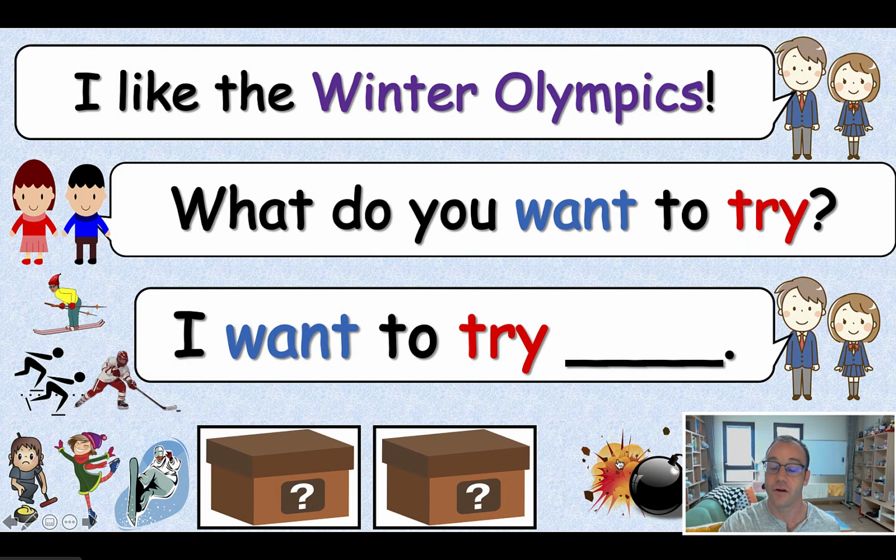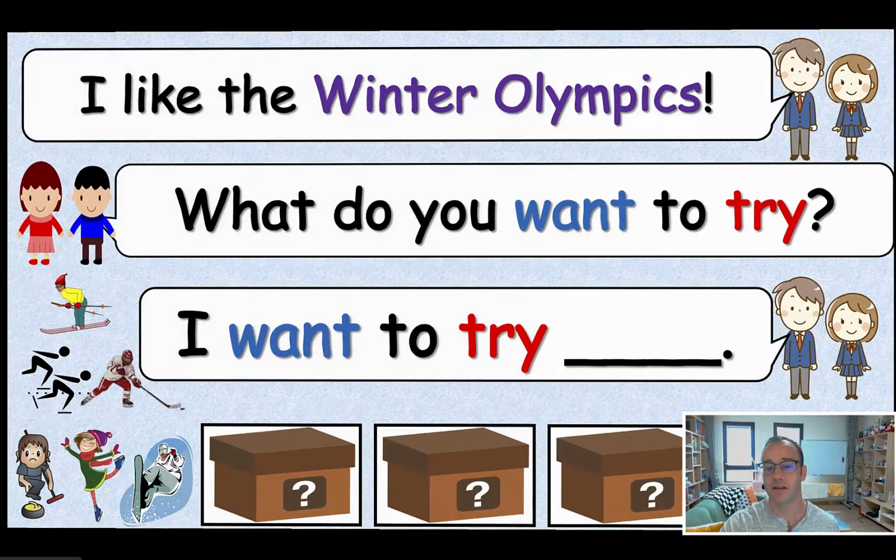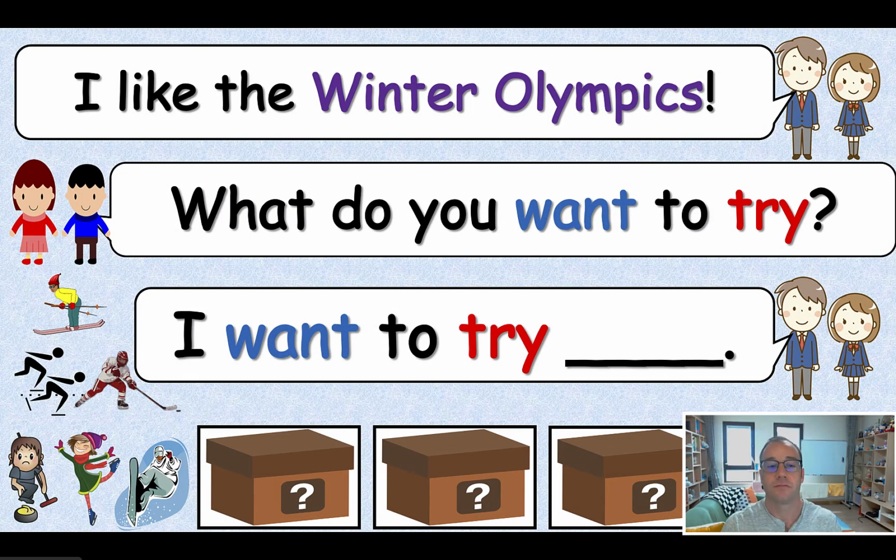And they choose one. Oh, it's a bomb. That team loses 2 points. If they found the thief, they could choose one of the other teams and steal 3 points. So one team would lose 3 points, and those 3 points would get moved to the team that found the thief. So that student can decide which team they want to steal from. And rinse and repeat is, again, simple, fun, effective. That's what I want. I want it to be simple. I want it to be something they can all understand, and something they find interesting and they can say the language.